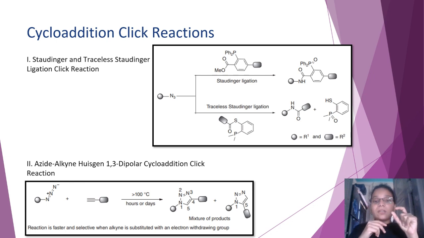If you notice, in Staudinger, a normal ester phosphine is used. In case of traceless Staudinger, thioester phosphine is used with azide to yield the product. Now, why this change? Because in the former case, the phosphate group is attached to the peptide, the molecule that is desired. This in turn decreases the product yield drastically because phosphate is not really easy to remove, and this is not what is desired as well.